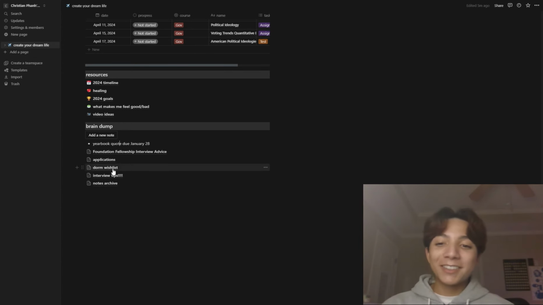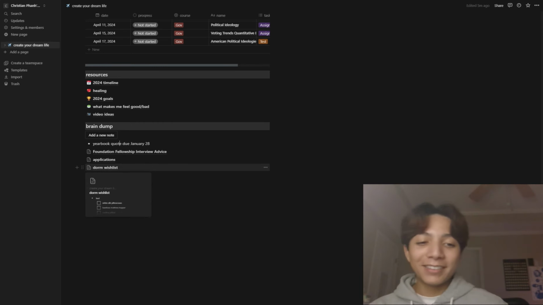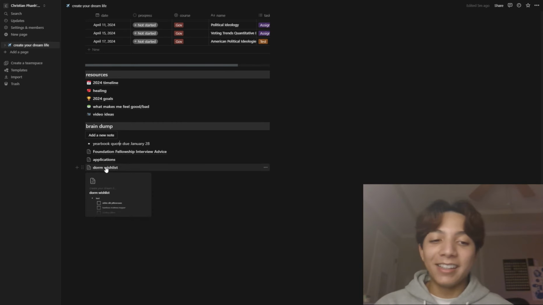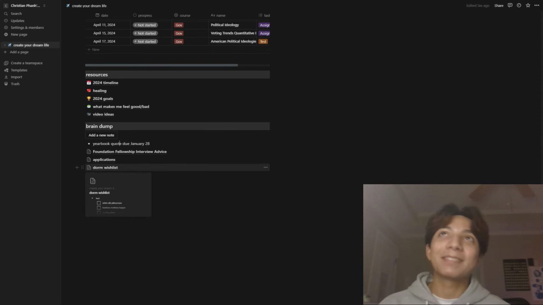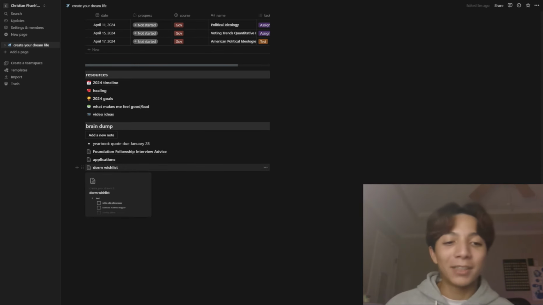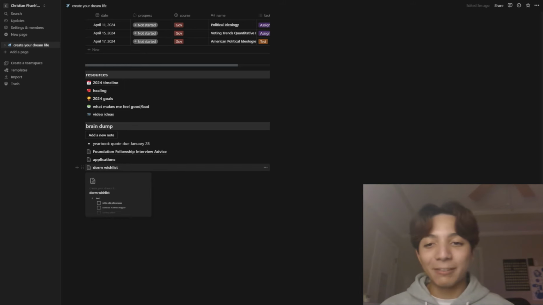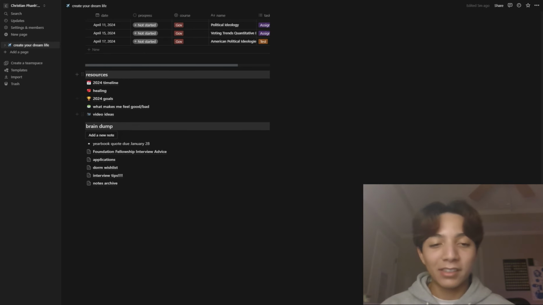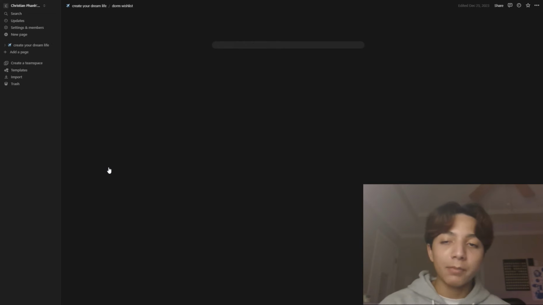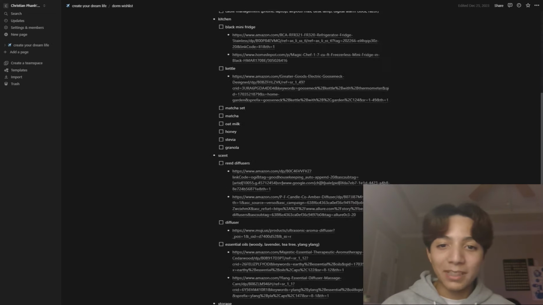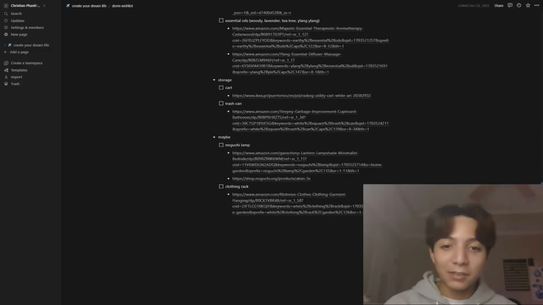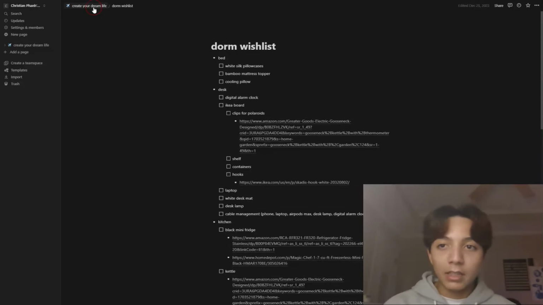Like this dorm wish list, maybe it's relevant in the next few months, but in 6 months when I'm in college, or maybe 8-9 months once I've already bought everything I need, it's not going to be relevant. So I just want to keep the stuff I revisit in resources and these more minor things in this brain dump. So yeah, this is an example. I just wrote down a bunch of things from my wish list and kept it in this note.